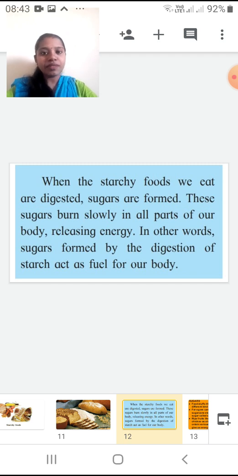Okay, students, I hope what we did till now, you have understood the experiment. We started with carbohydrates. Carbohydrates are energy giving food, very important. Under the carbohydrates, we started with the starch. And how will you determine starch? If any of the foodstuffs which come in contact with iodine turns blackish blue, we call them foods that contain starch. Starch is very important because they are energy giving foods and they also help us to keep our body warm. Okay, students, so I hope till here it is clear.